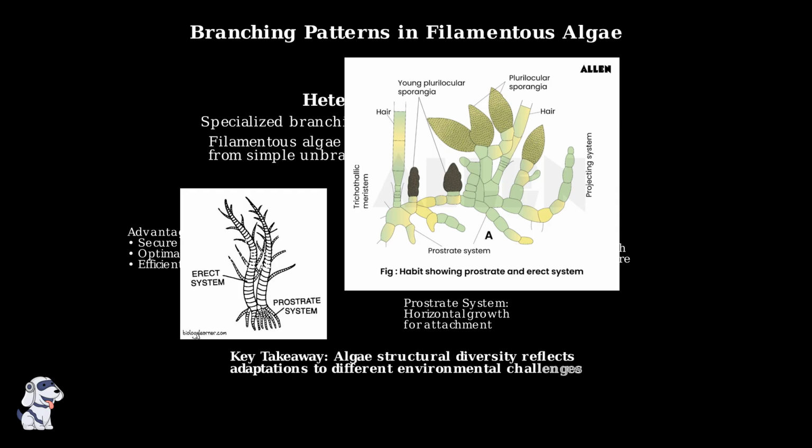These structural adaptations demonstrate how algae have evolved diverse organizational patterns to meet different environmental challenges, from coordinated movement in colonies to optimized resource acquisition in branched and heterotrichous forms. Some algae have evolved remarkable specialized forms that give them unique advantages in aquatic environments. Today, we'll explore foliose and tubular structures and discover how these adaptations help algae thrive.